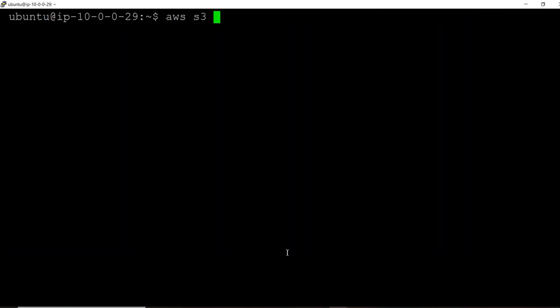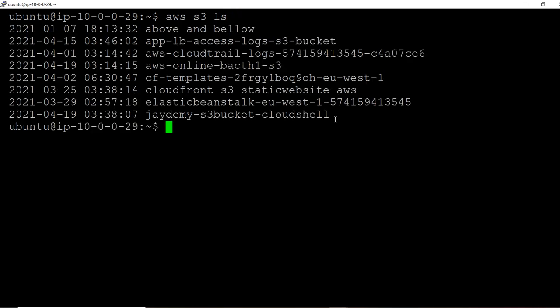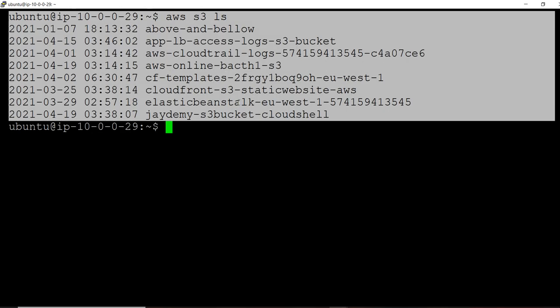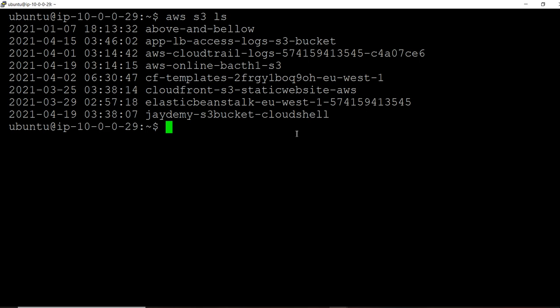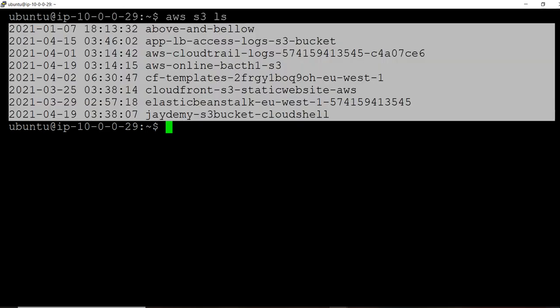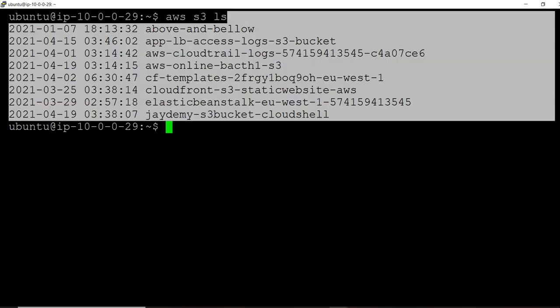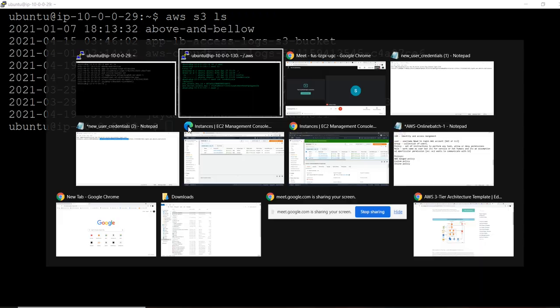So this means with the help of the IAM role, we can communicate with AWS services. That means our AWS EC2 instance will communicate to S3 with the help of the IAM role. This is how it will work.